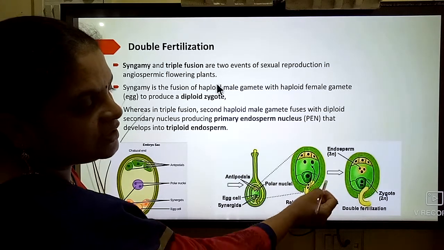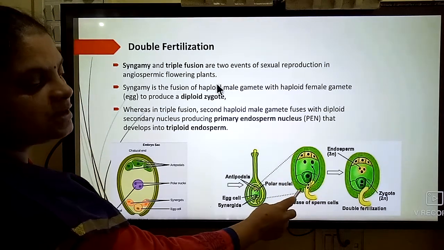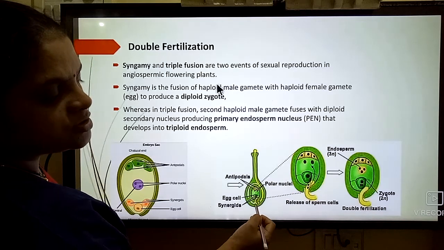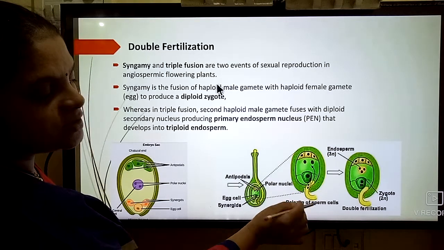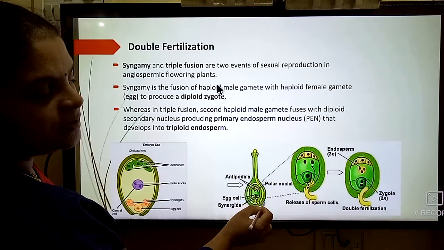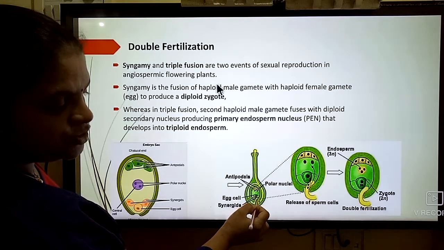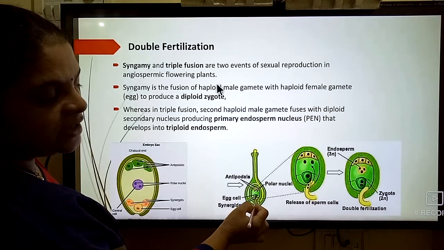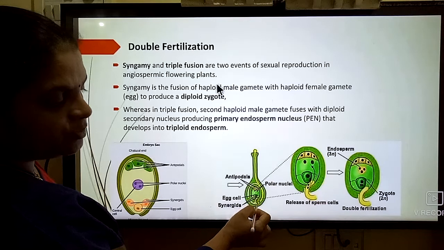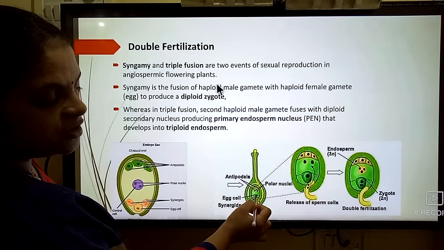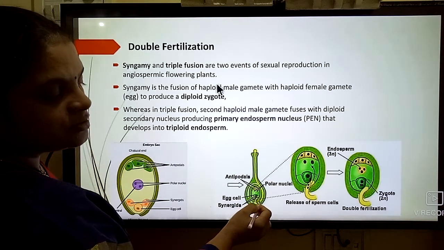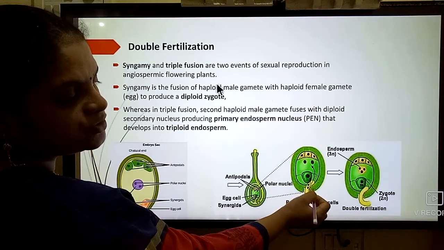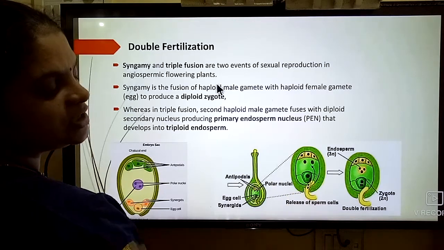See here, we can easily make this out in the diagram. This is the micropylar end. It enters. One of the synergids gets penetrated by the tip of the pollen tube. It bursts, releasing watery content that gets absorbed by the pollen tube, and it becomes swollen, turgid and ruptured, releasing the two male gametes. So here, the two male gametes are released.